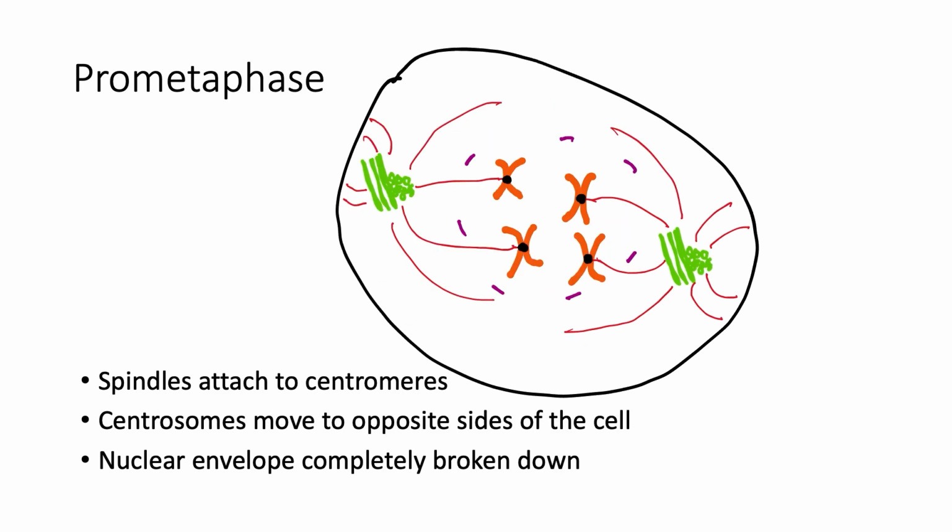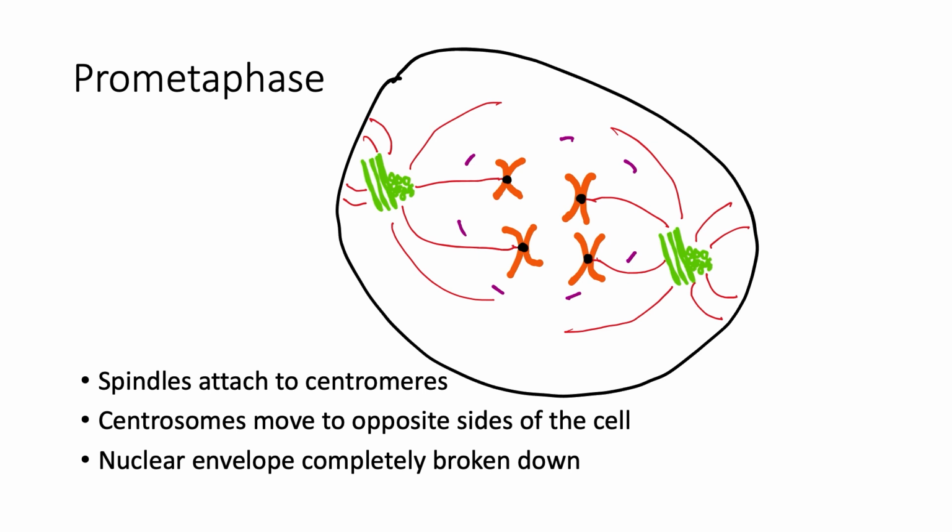The next step is prometaphase, which is really just an in-between step that follows prophase and comes right before metaphase. In this phase, chromosomes finish condensing and are definitely visible. Also, the central part of the chromosome, basically where the two lines cross, if you think of it as an X, is called the centromere, and spindle fibers from the centrosome attach to that. I drew the centromere in black here and the spindle fibers in red.